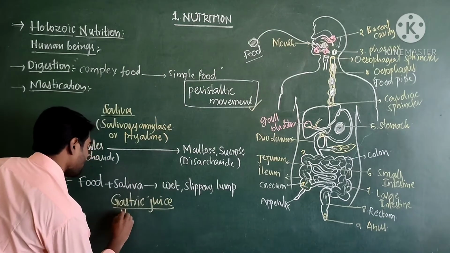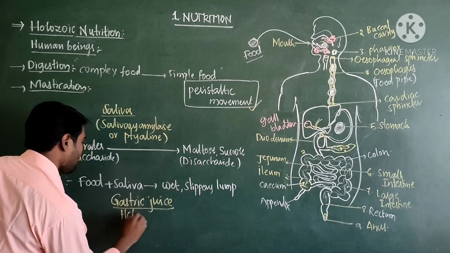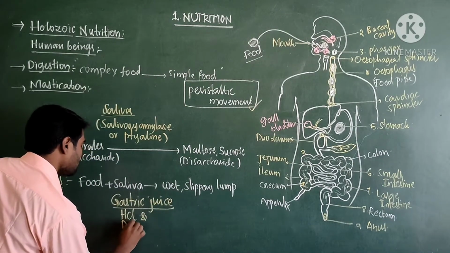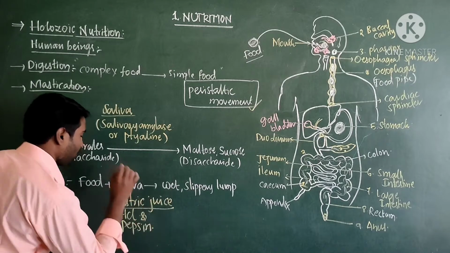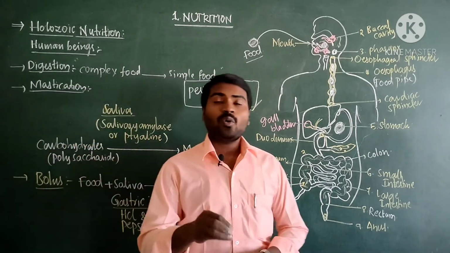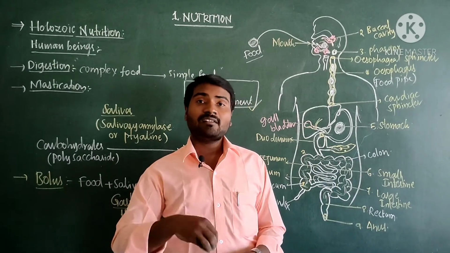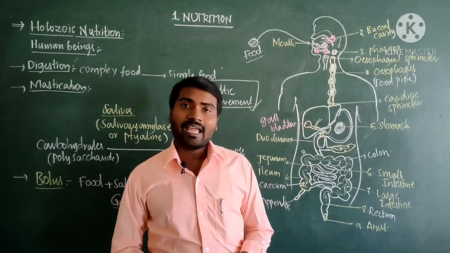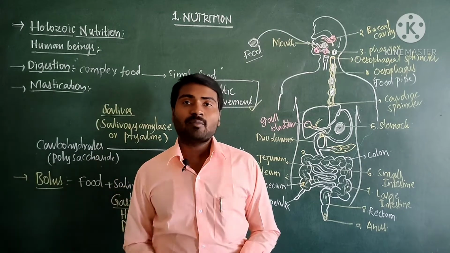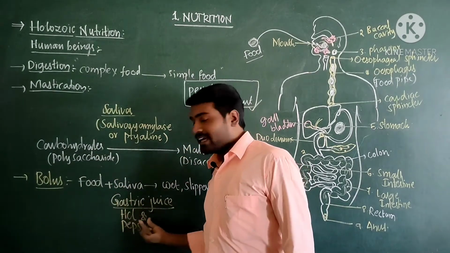HCl also kills bacteria. If any bacteria cross the buccal cavity and enter into the stomach, they are killed by this HCl.